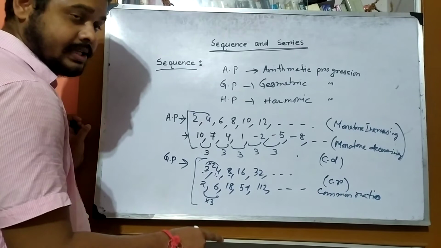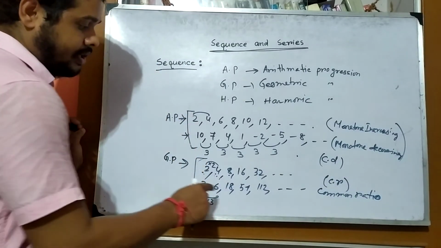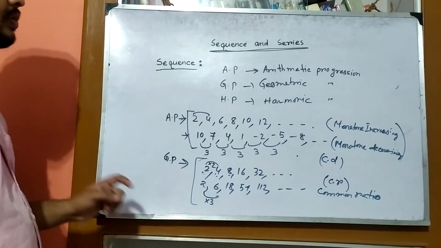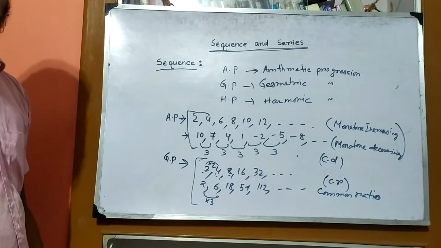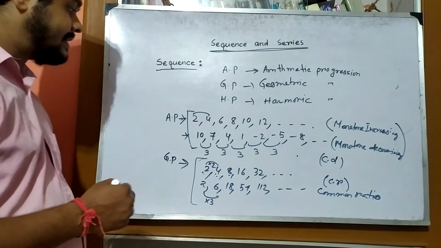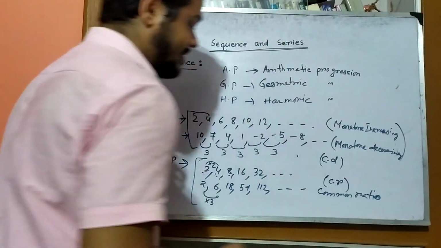But in the next GP, 6 by 2, 3. 18 by 6, 3. 54 by 18, 3. So here the common ratio is 3, but there the common ratio is 2. These are the examples of AP and GP. I think all of you know about that in your class 10.